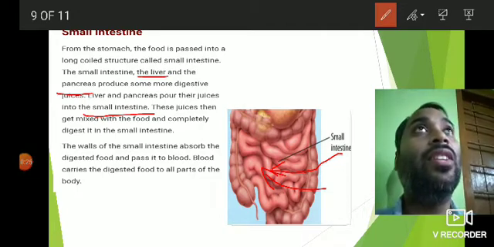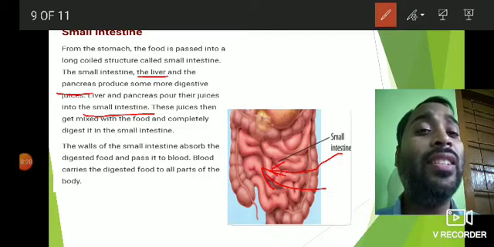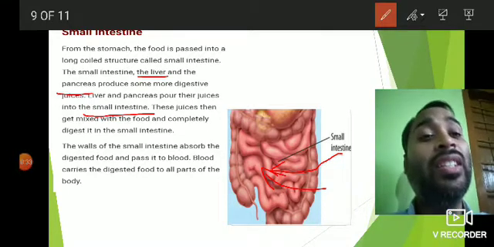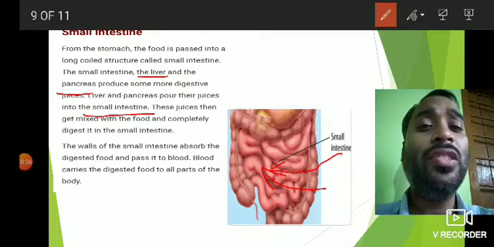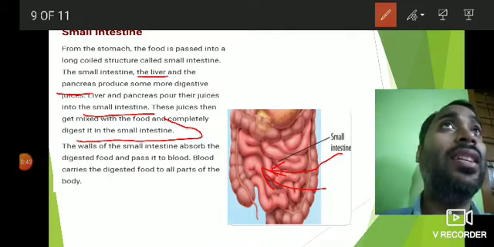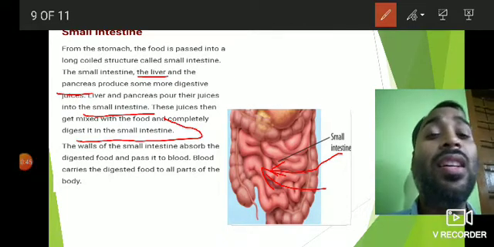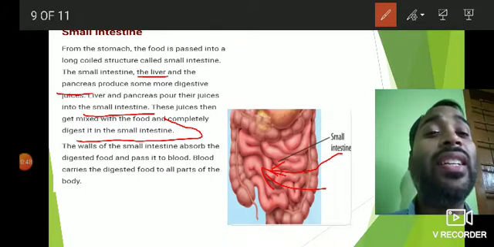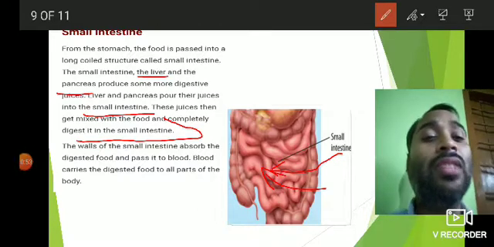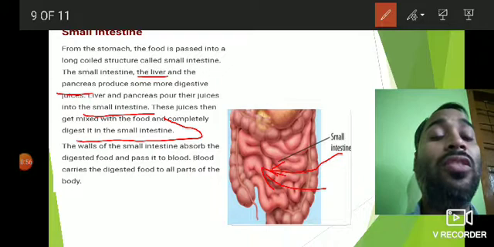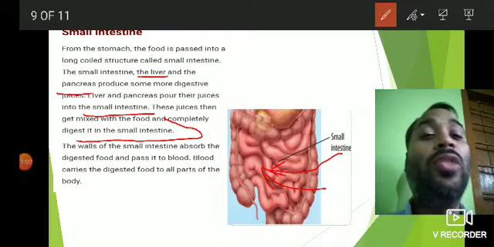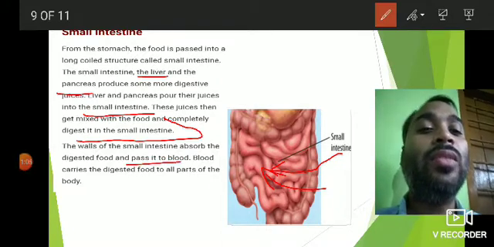Small intestine. Now along with the juices of the small intestine itself, the juices secreted by the liver and pancreas also help to digest the food completely in the small intestine. So these juices get mixed with the food and completely digest it. Hence we can say that complete digestion of food takes place in the small intestine. So once the food is completely digested, the nutrients are absorbed in the small intestine itself. So not only complete digestion of food takes place, but also the absorption of the nutrients takes place in the small intestine.